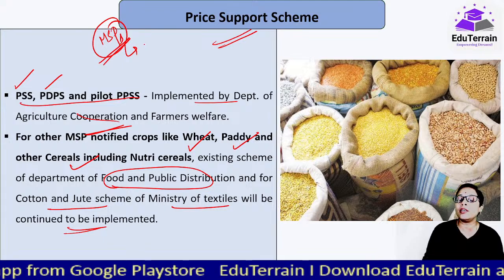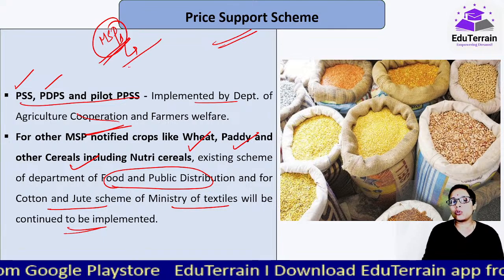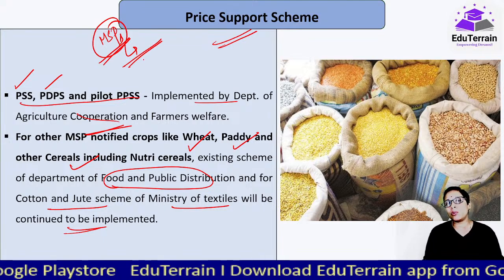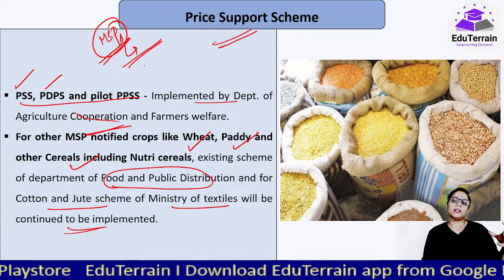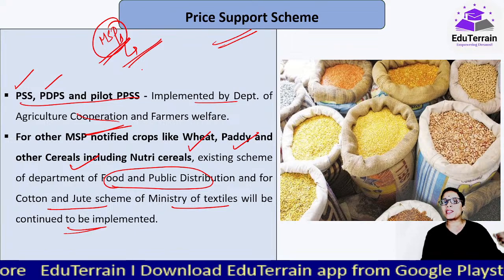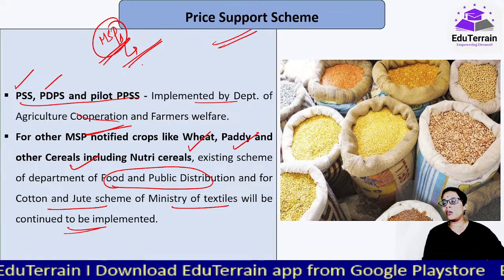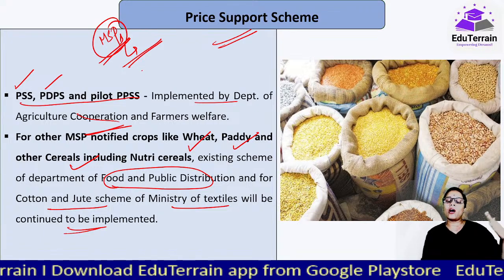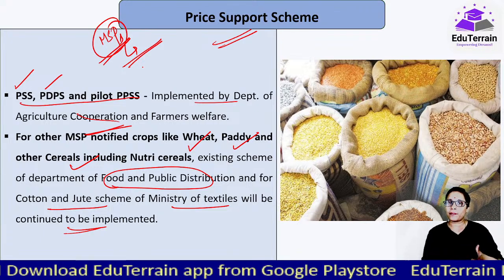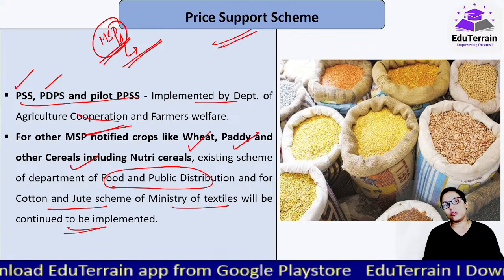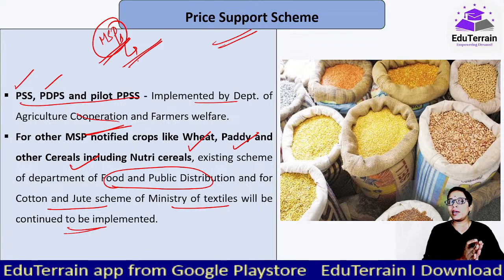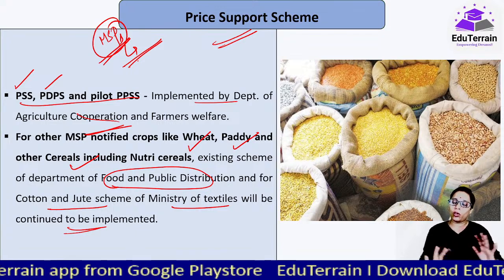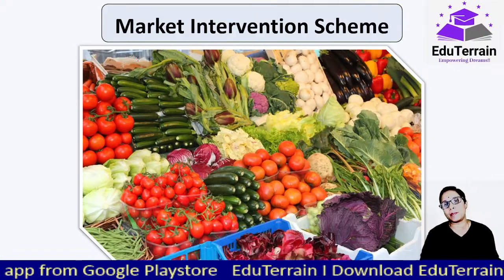That we'll be doing in tomorrow's class. So please don't miss tomorrow's class. Very very important. The entire information related to MSPs, right from its history, when all it started and how it is calculated. Okay, all that we'll be discussing in tomorrow's class, and the rest of that, उसके अलावा जो भी है, that all we have covered in the PSS scheme itself.